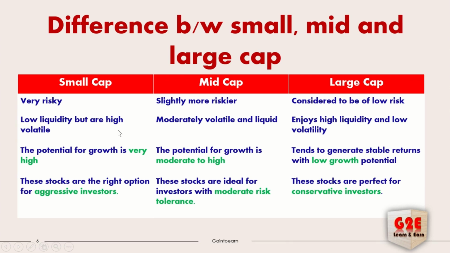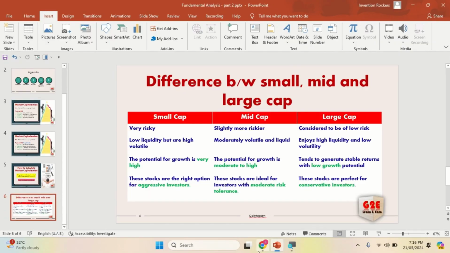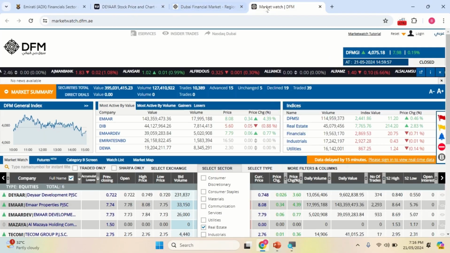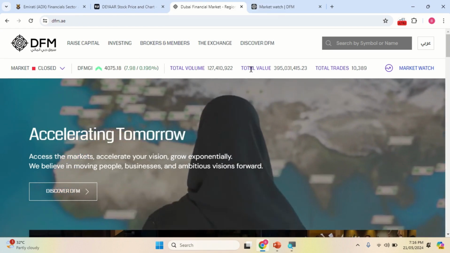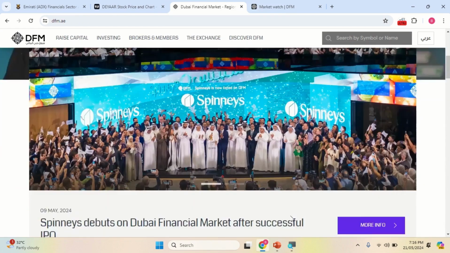From here, where the price is highly volatile, we can make a profit. This information all investors may not know. With small cap funds, they will think it is a very risky one. Why? Because some of the companies will be delisted. If you look at DFM on a daily basis, they announce the delisting news. If you look here, go to the DFM website and come here.